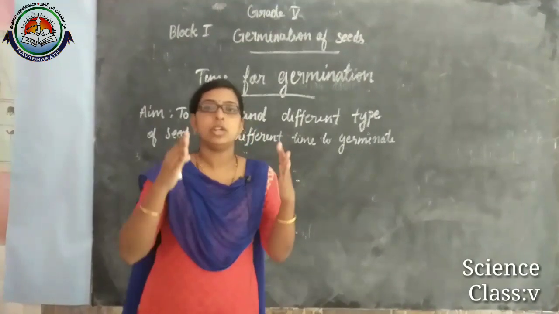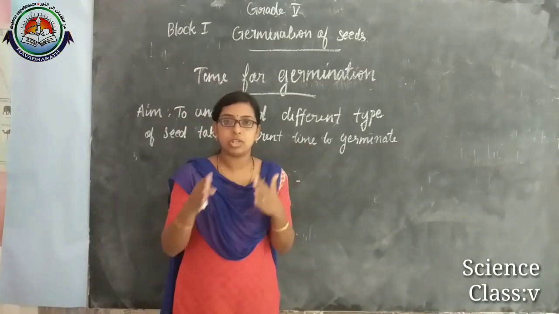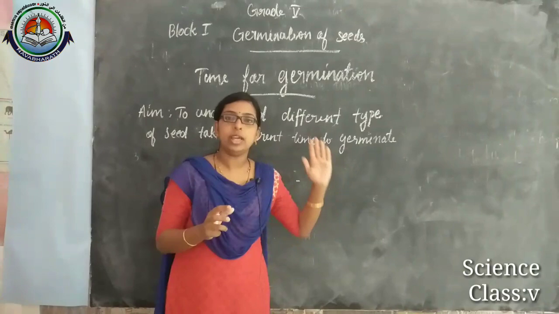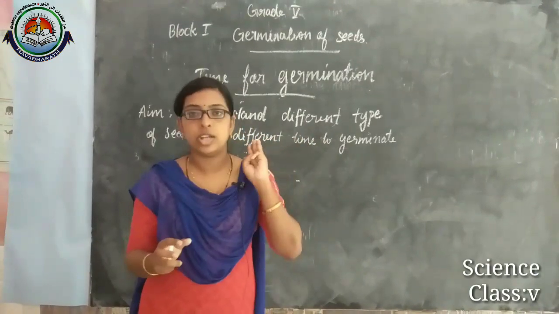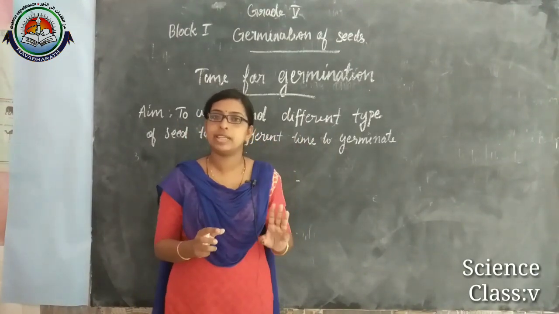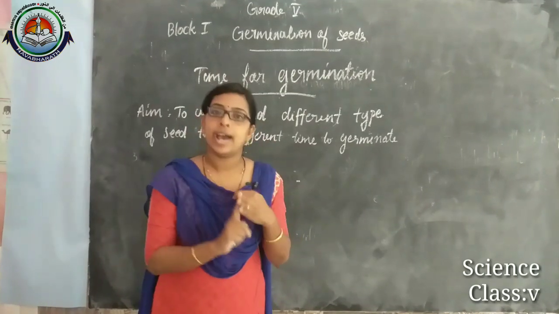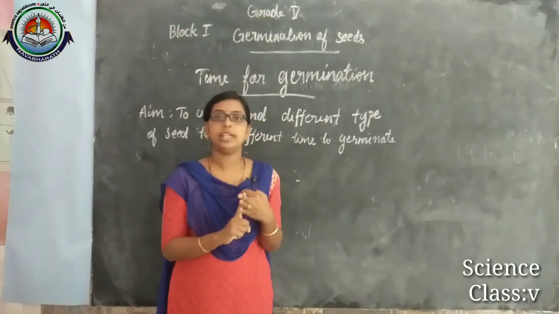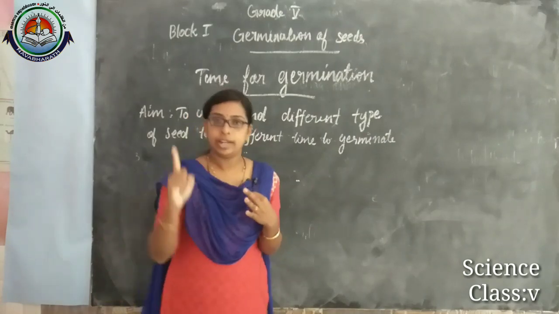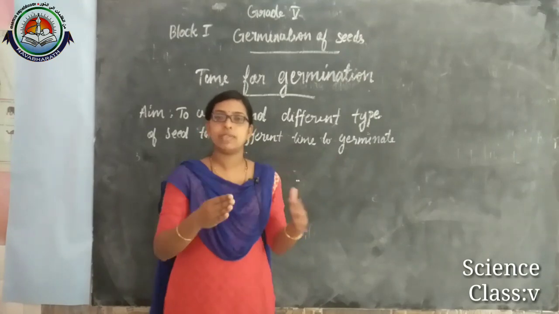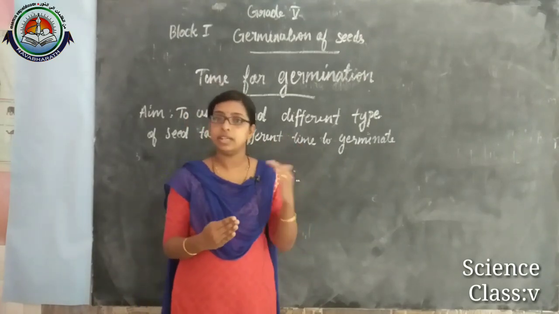If the seed is not damaged, then the seed can germinate with the help of these three essential factors. What are the essential factors? Presence of moisture, right temperature and air, right? And light is also a factor for some seeds, not all seeds, so that's why we do not consider light a necessary factor.